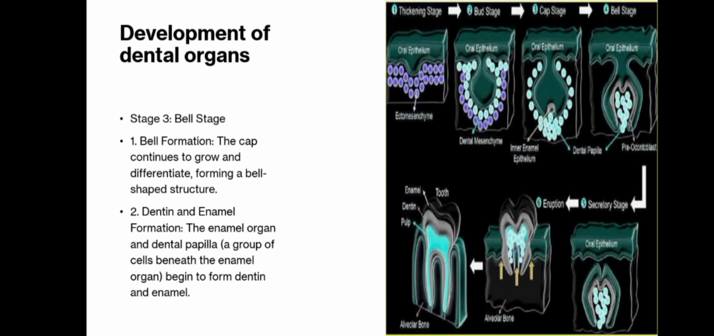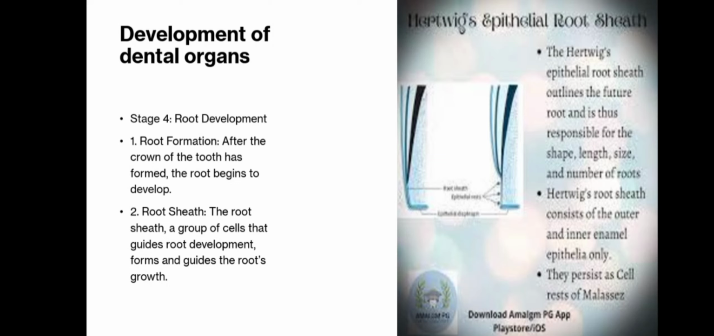Clinical relevance. Amelogenesis imperfecta, defect in enamel formation. Dentinogenesis imperfecta, defect in dentine formation. Stage 4 is the root development. Root development includes cervical loop and Hertwig's epithelial root sheath. Root formation begins after the crown formation is complete.